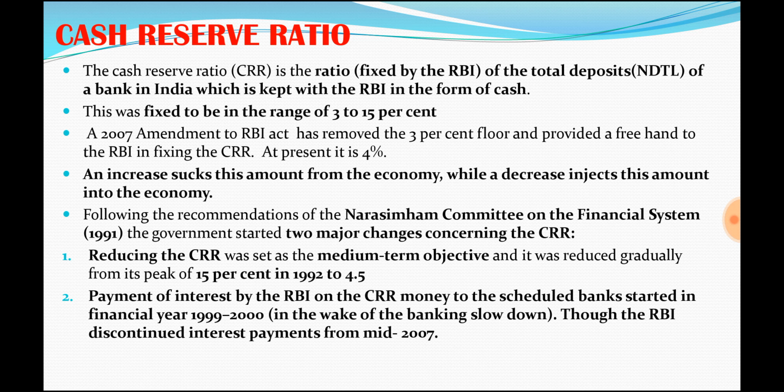In fact, RBI also gave that interest in 1999 and 2000, because at that time the economy was very slow, so they wanted to boost the market. But later, in 2007, RBI discontinued paying interest on the cash reserve ratio. So at present, this amount does not get any interest for banks. Please remember this point. I hope you understand what the cash reserve ratio is.